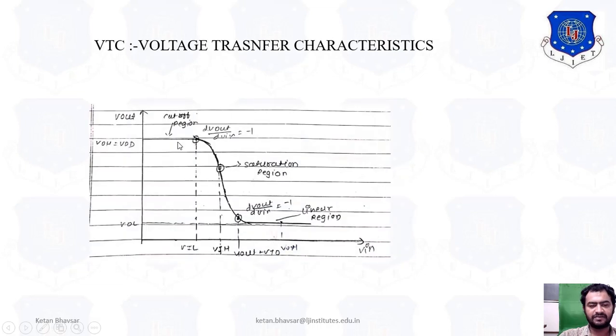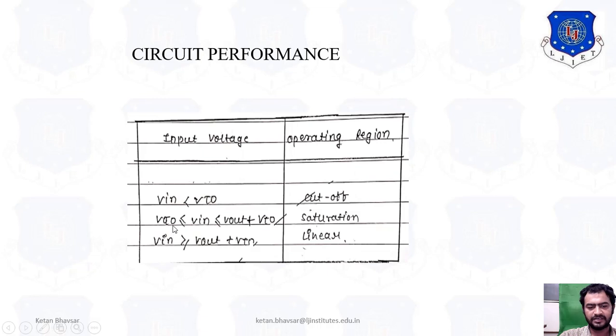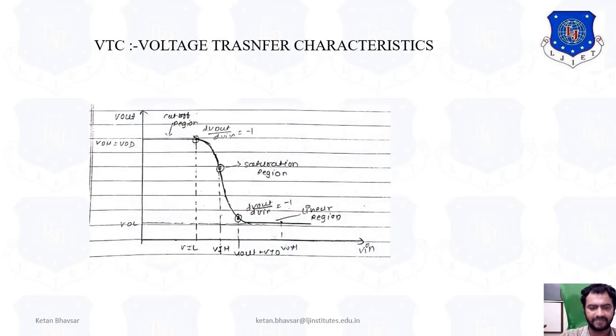For Vin less than VTO, we are in the cutoff region. If you increase Vin, then VTO is less than Vin, less than or equal to Vout plus VTO, meaning you increase Vout more and more in terms of VDS, then it is in the saturation region, as you can see.